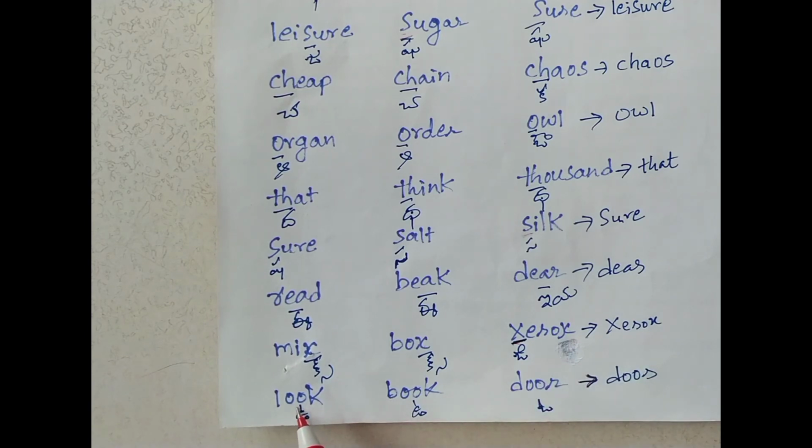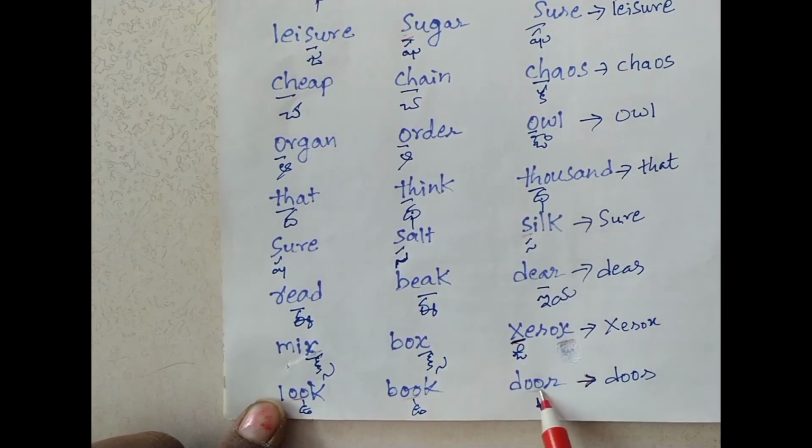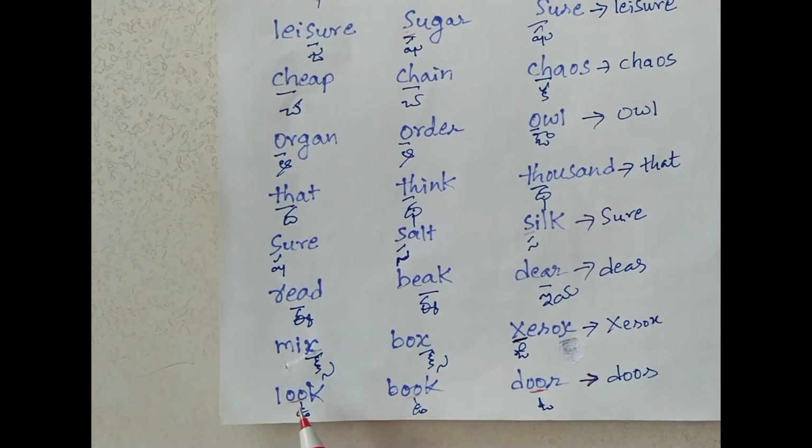Next, look, book, door. Here OO is underlined. In the first word look, OO is giving the sound oo, and in the second word also OO is giving the sound oo. These two words have the same sound, but in door, it is giving the sound O. So this is quite a different sound. This is called odd sound.